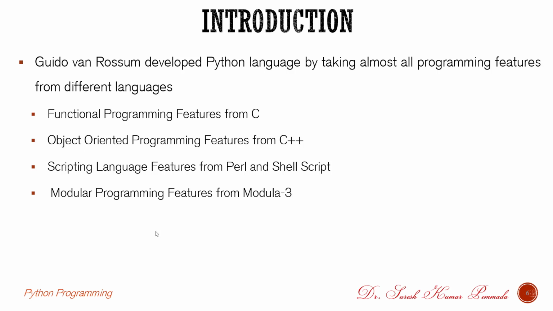Coming to the C programming language, which is a functional programming language, while developing Python, Guido van Rossum took the advantages of the features from C language. In the same way, he borrowed the OOPS concepts, that is object-oriented programming features, from C++, but not Java, because Python was developed in 1991, but in the case of Java, it is around 1996. And in the same way, scripting language features were taken from Perl and shell script. Python is also a modular programming language, which is taken from the language Modula-3.